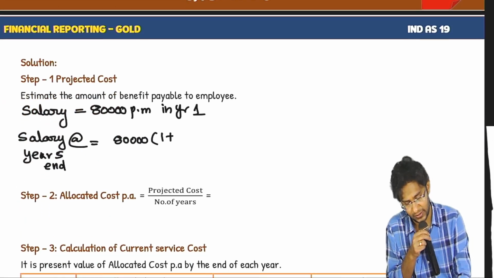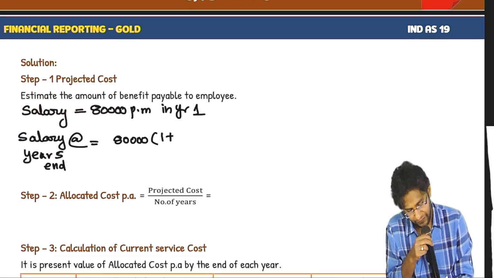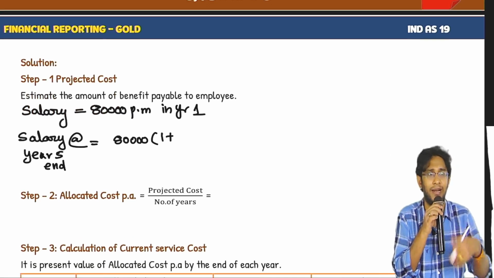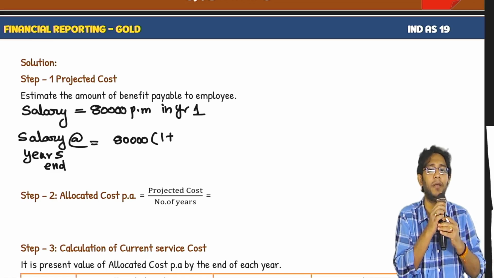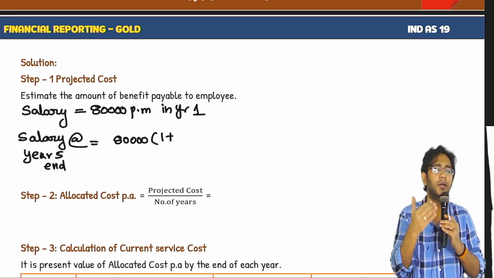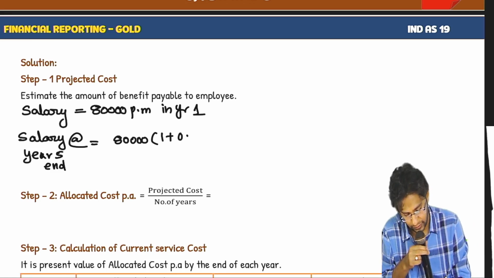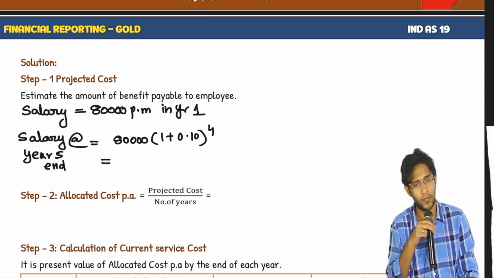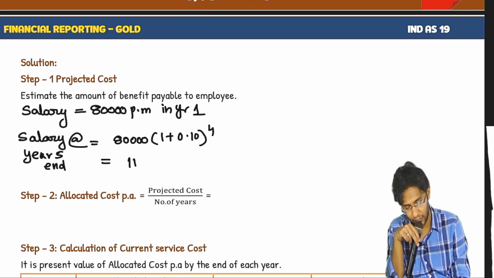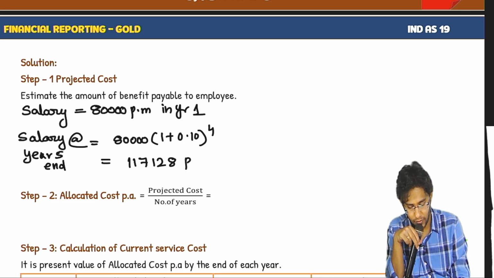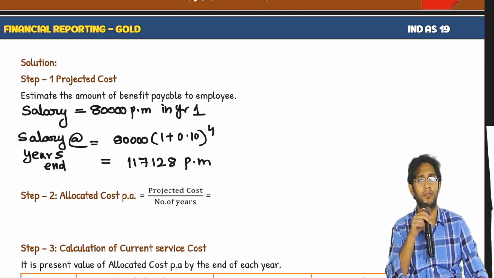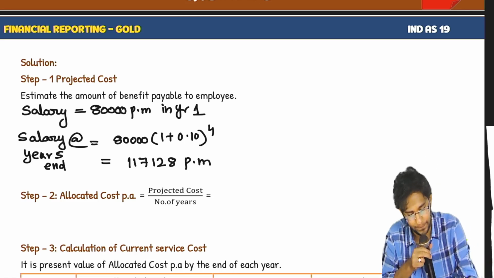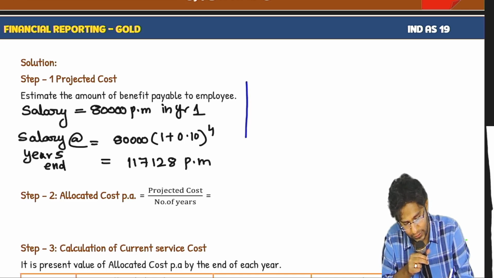So up to how many years? 5 years. But in the first year there won't be any escalation, he joined just now. The raise will be given from second year. So second year, third year, fourth year, fifth year. 4 years you have to consider. This is the last drawn salary.